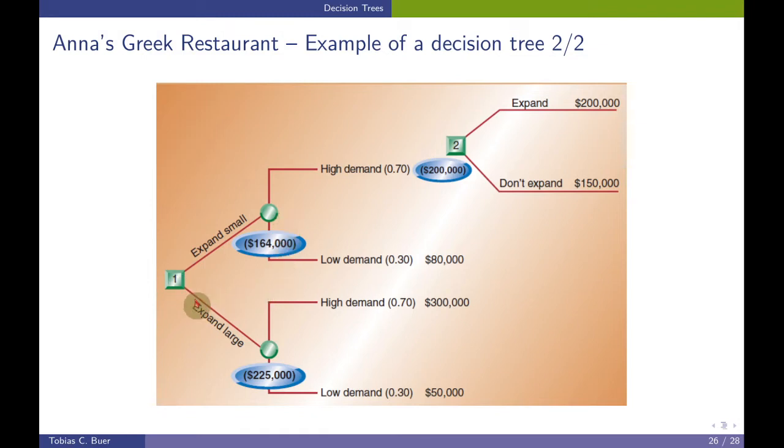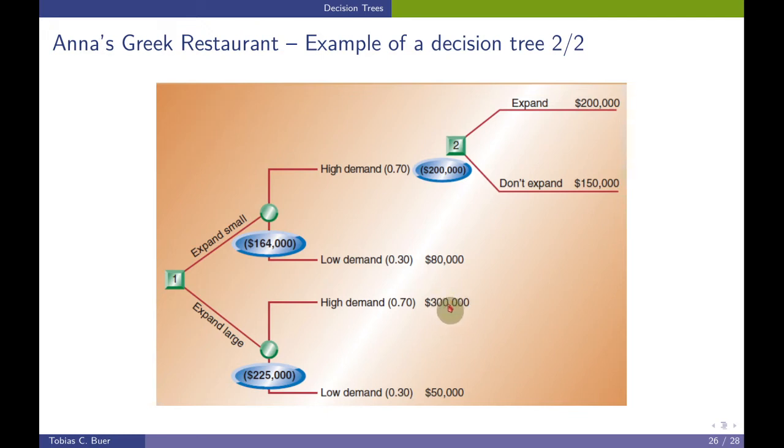So if we expand large, then the next thing is that a chance event occurs. A chance event is a circle with some probability of an event happening. The probability that the demand is high is 70% according to the text. And in that case, the profits will be $300,000, or in the text we talked about Omani Rial.